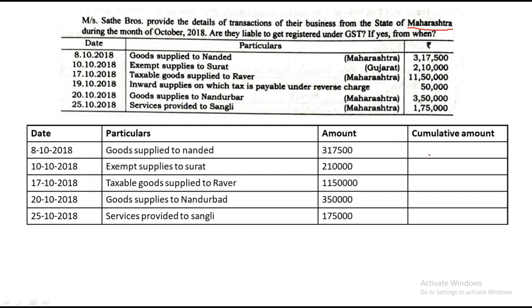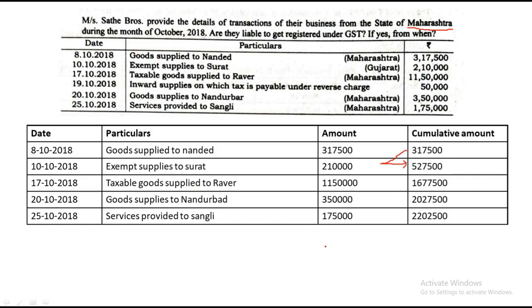Cumulative means the first number will be as it is, 3,17,500. Now add this to the next value: 3,17,500 plus 2,10,000. I'll just put an arrow: you need to add this and bring the value here. So 3,17,500 plus 2,10,000 gives you 5,27,500, plus 11,50,000 gives you 16,77,500, plus 350 gives you 20,27,500, and lastly, when you add 1,75,000 you will get 22,02,500. Just a cumulative total.